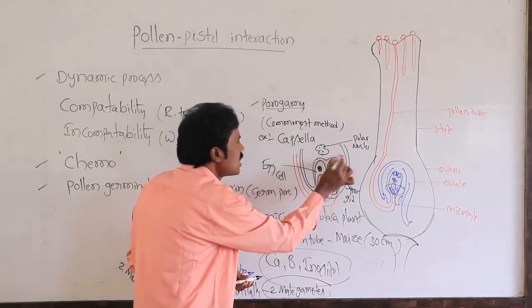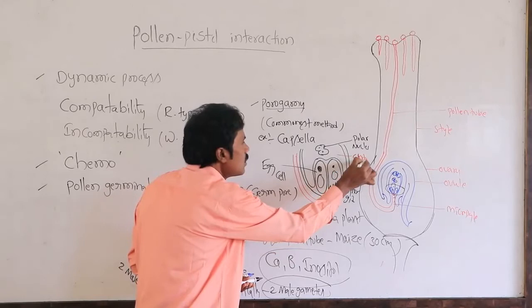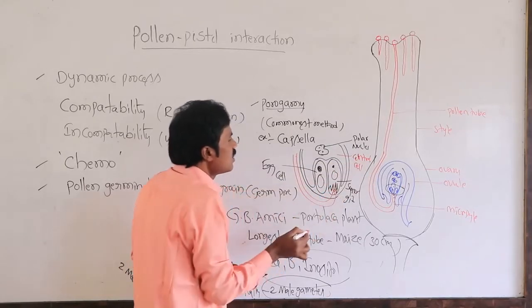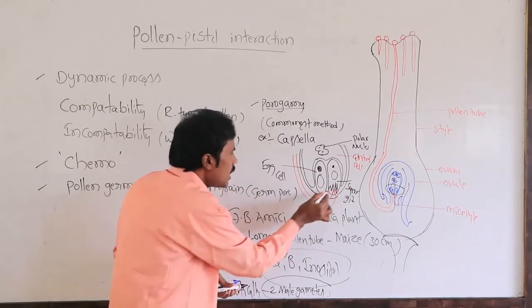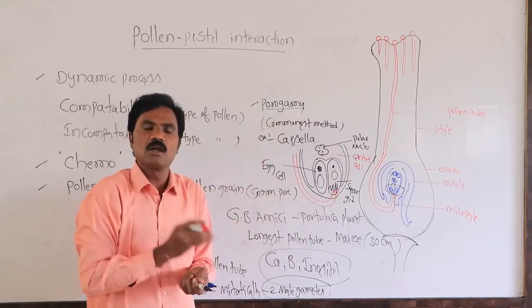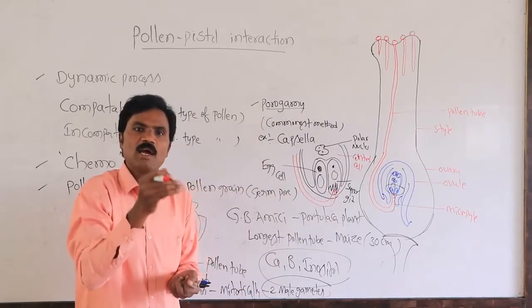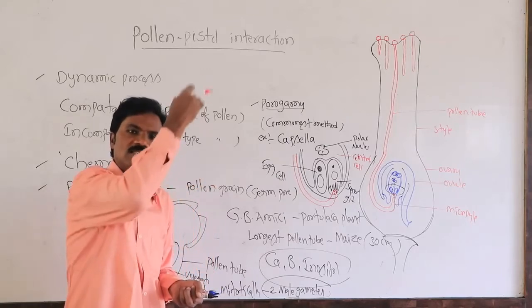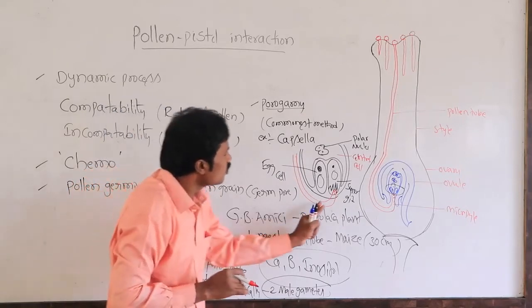Why? Because this is the central cell, and there is the egg cell. The synergids attract the pollen tube, and the male gametes are inserted towards the female gametophyte, as well as the secondary nucleus. So that is the way.